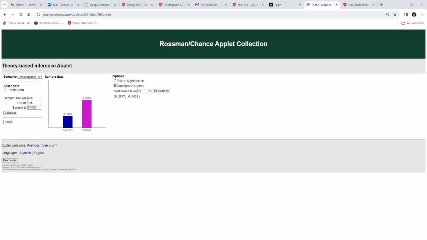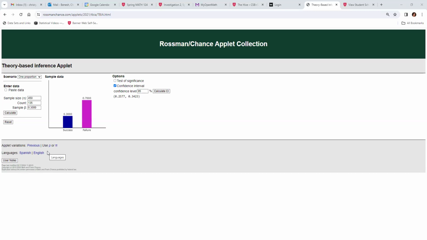This recording is to support investigation 3. I'm going to look at the Rossman Chance applets, and I'm going to work backwards from how your investigation goes. I'm going to go to the theory-based inference applet first.